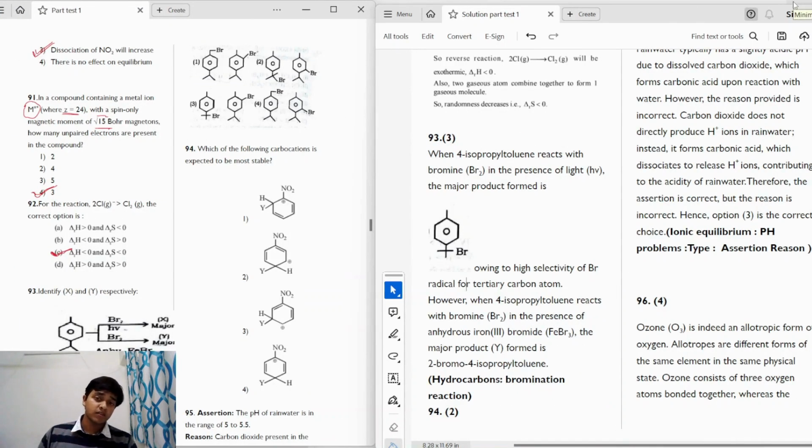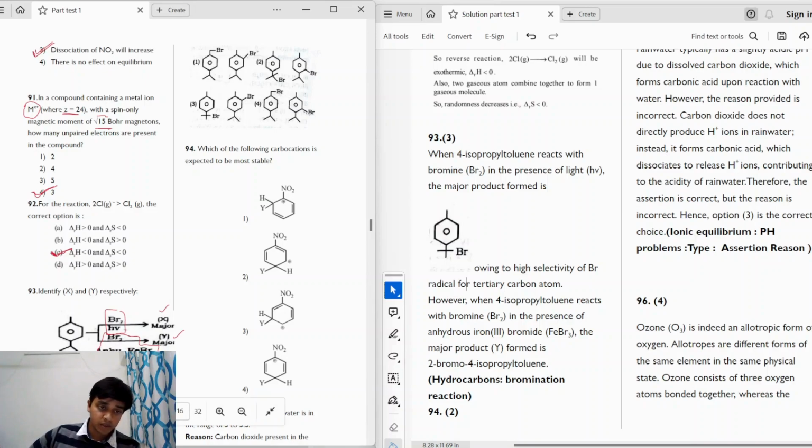Moving on to the next question, we have identify X and Y respectively. In the question we have 4-isopropyl toluene, and it is being reacted with bromine in the presence of light to give X, and bromine in the presence of anhydrous FeBr3 to give Y. When bromine reacts with an aryl group in the presence of FeBr3, FeBr4 minus is formed as well as Br plus.